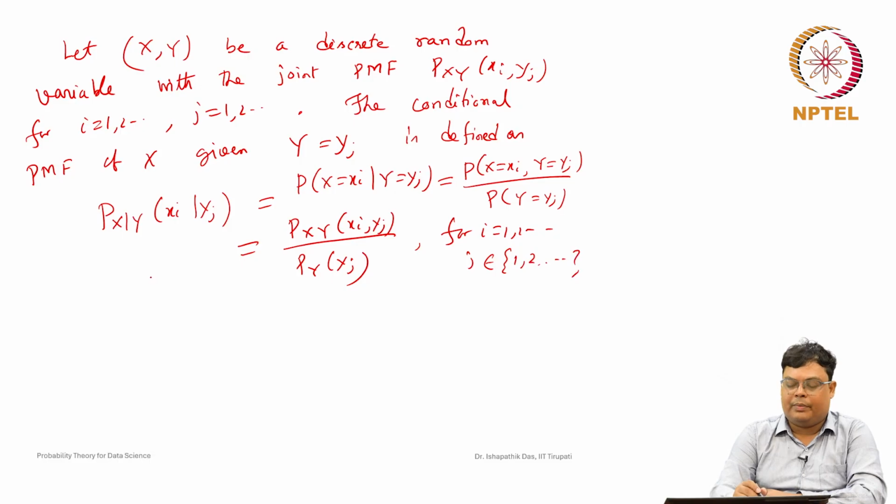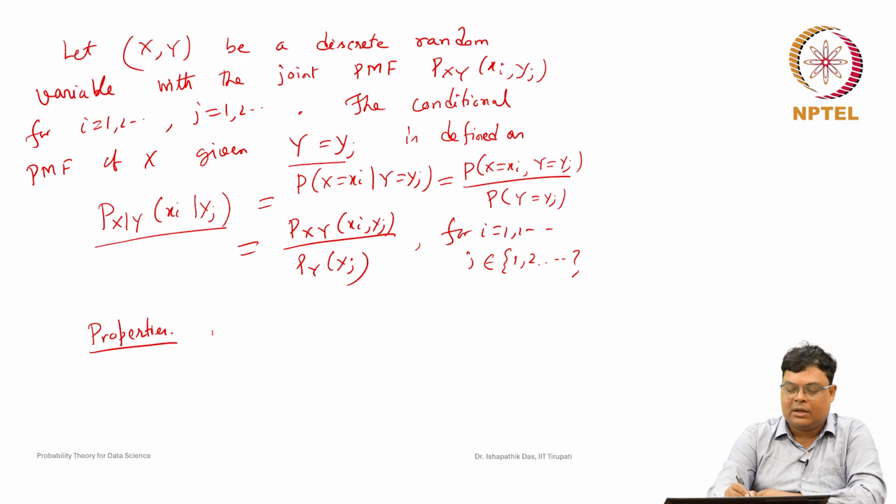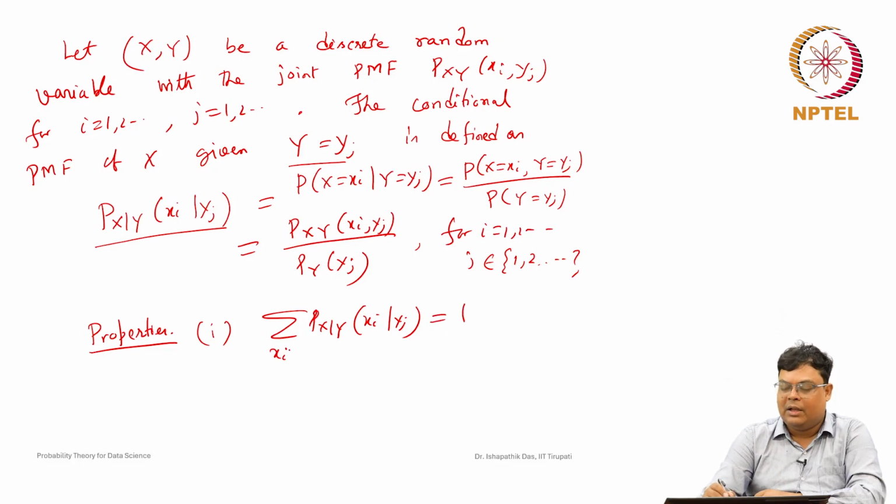Now this is important: for a given yj, where j can be any value, we are finding a probability mass function, so the properties of a probability mass function have to be satisfied. What are the properties? The summation of P(xi given yj), taking the sum over i, that is over all values of xi, should be equal to 1. It should be very clear that this is not the sum over yj; if we vary yj fixing xi, this may not be equal to 1.